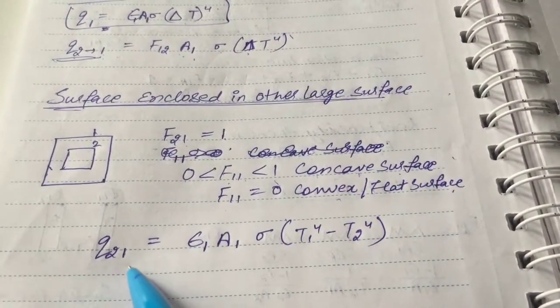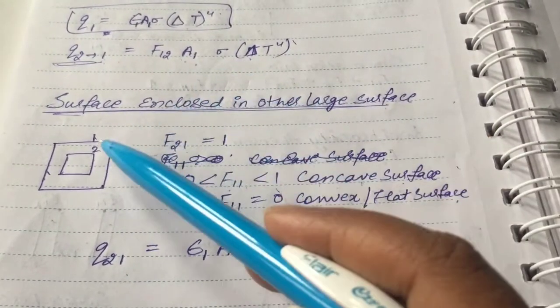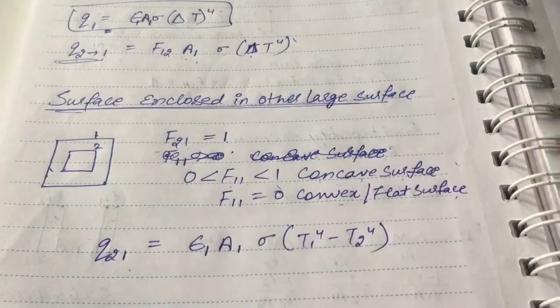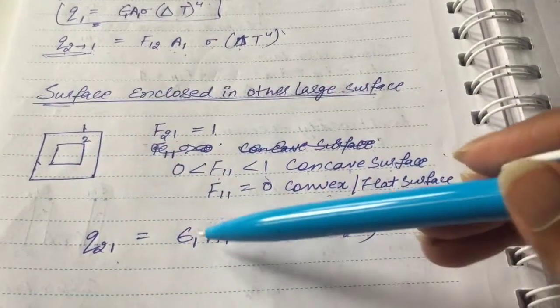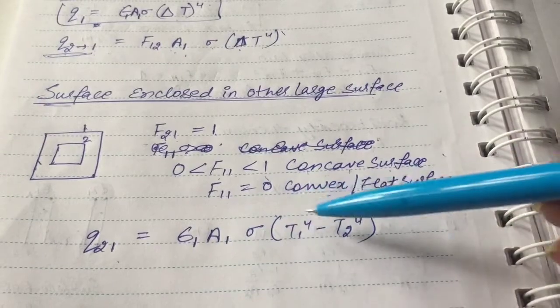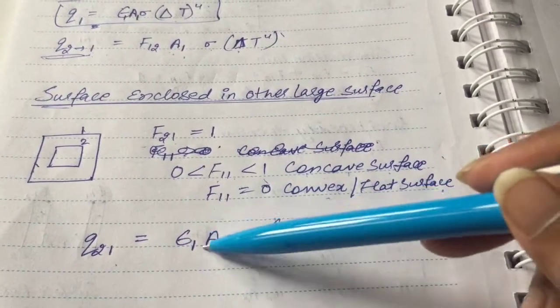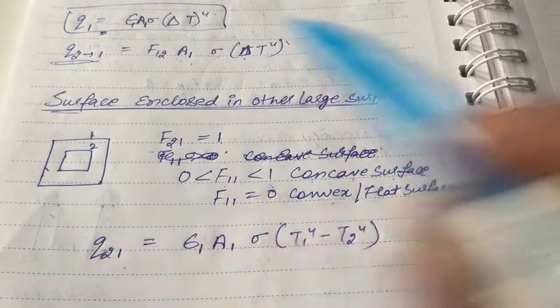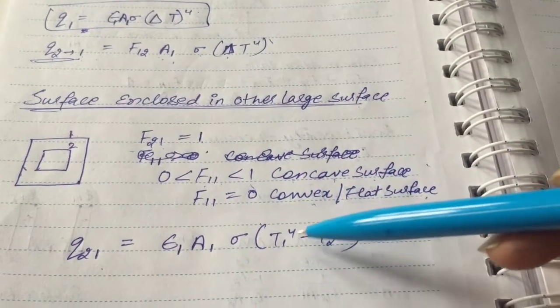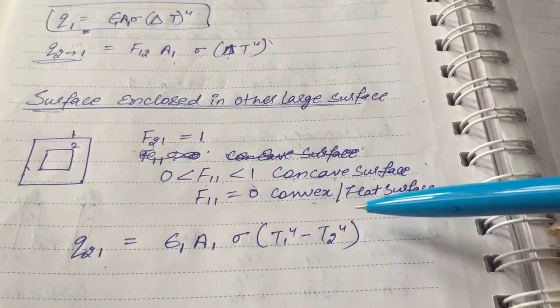Then Q21, the heat flux on 2 due to surface 1, would be epsilon 1 times area 1 of the first surface times sigma times (T1 to the power 4 minus T2 to the power 4).